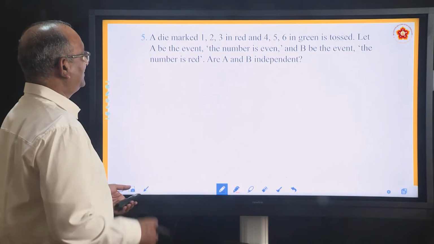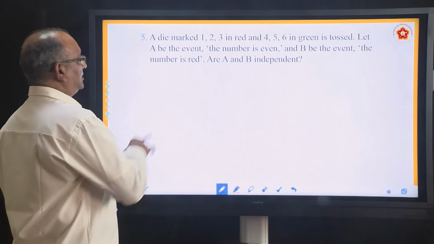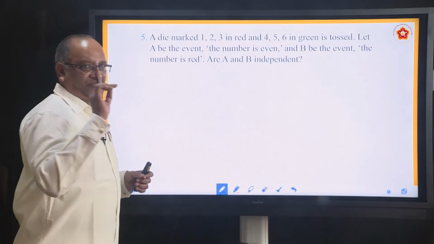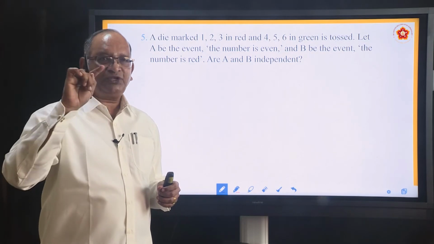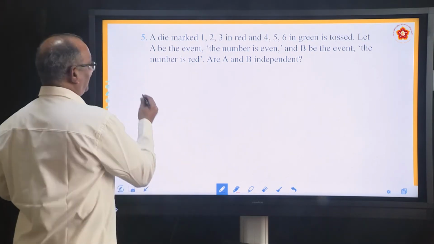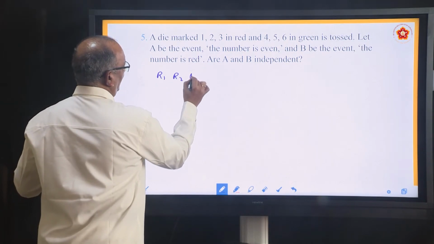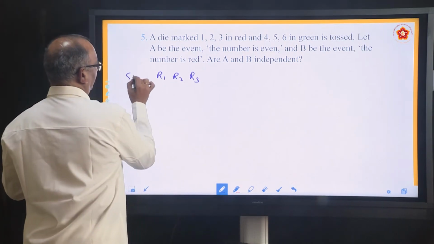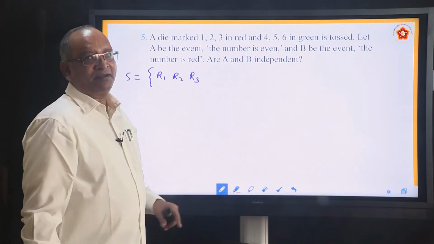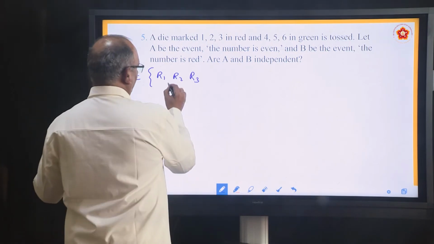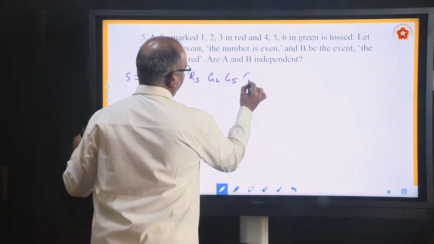Next question. A die marked 1, 2, 3 in red. We know that in a die there are 6. 1, 2, 3, 4, 5, 6. So 1, 2, 3 are marked with red color. For your understanding, you can write it as R1, R2, R3. And then he says 4, 5, 6 are green. So you can call it G4, G5, G6.